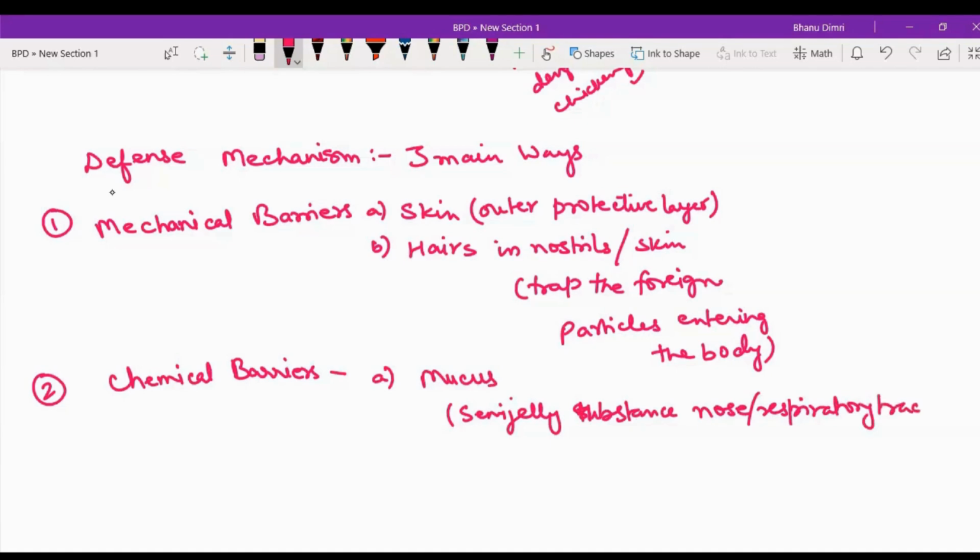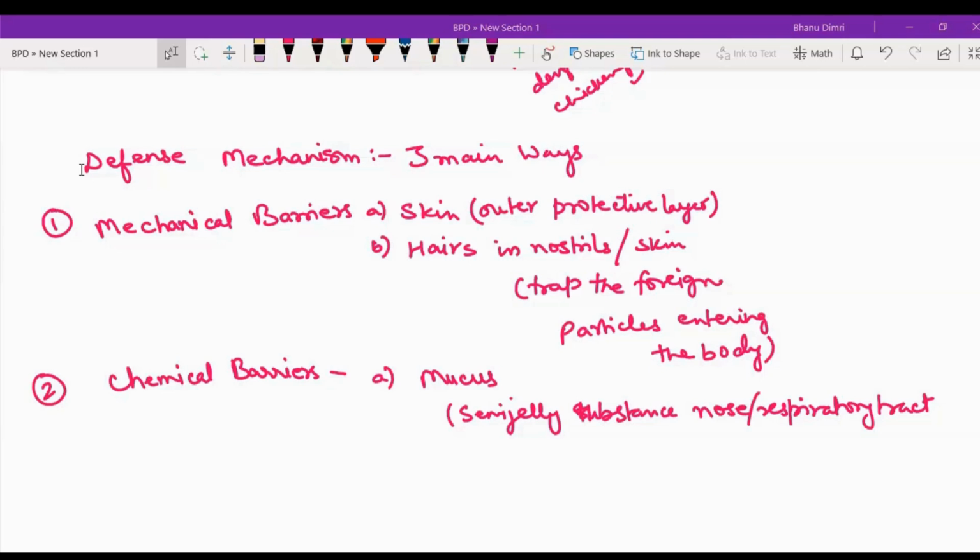It also has to do with the lungs, inside your trachea, right? And what is it for? It just traps foreign particles because it is sticky. So this chemical barrier includes mucus, and this mucus is in various parts of our body. The pathogens get trapped in this chemical substance and are removed by the body through this mucus. When you cough, sneeze, or blow, together with this mucus you can release those pathogens out.